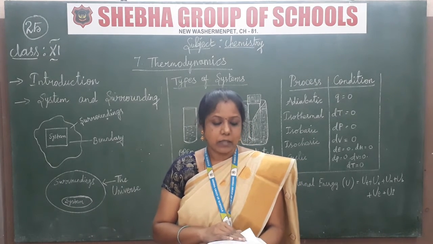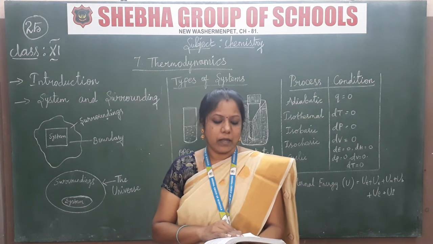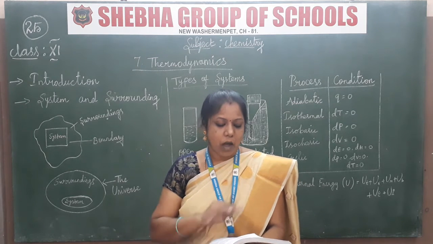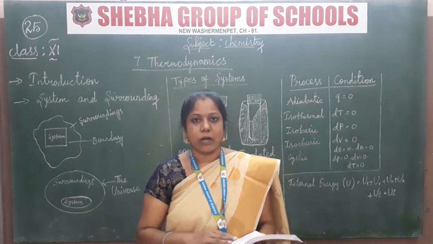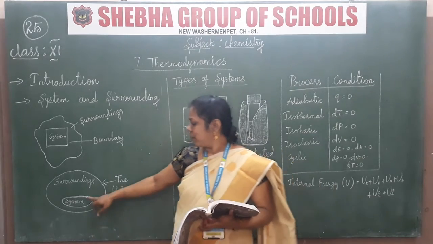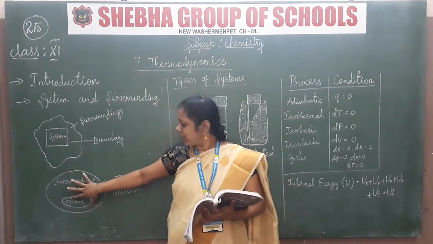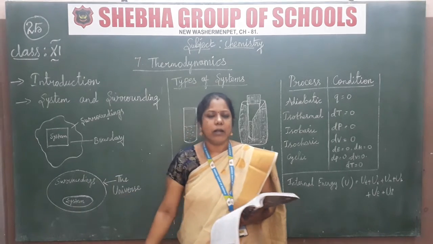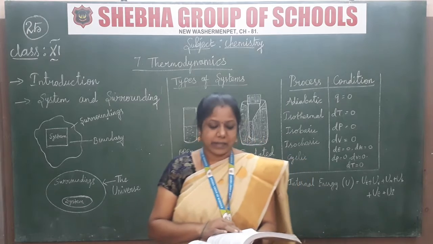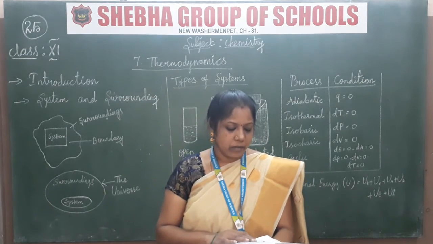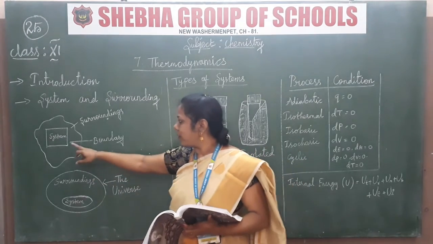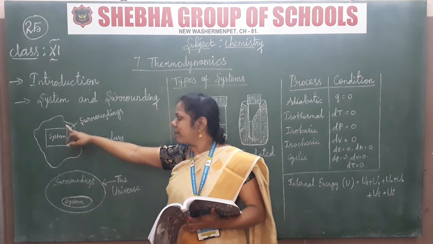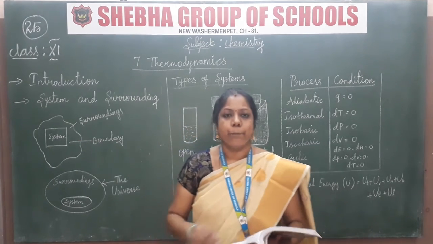The surroundings are everything in the universe that is not part of the system, the area apart from the system. That is simply called the surroundings. And the boundary, as I just explained, separates the surroundings and the system. This portion is the boundary.